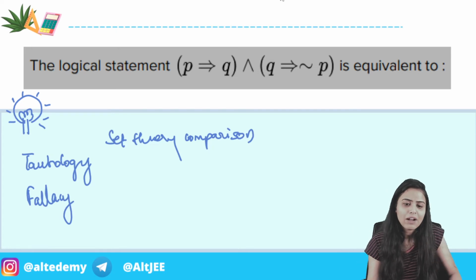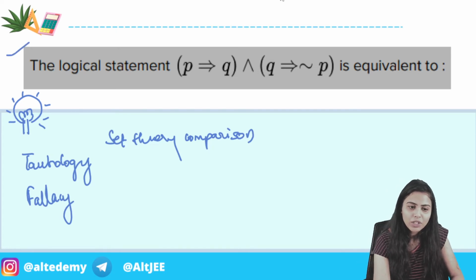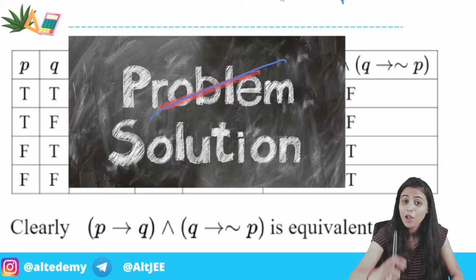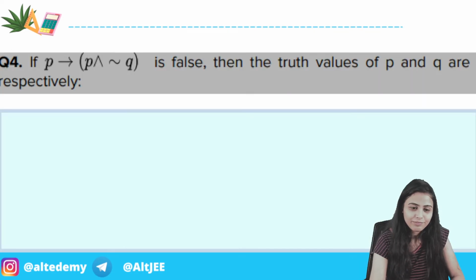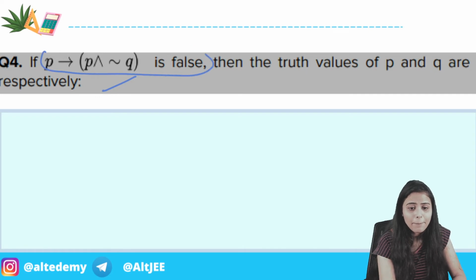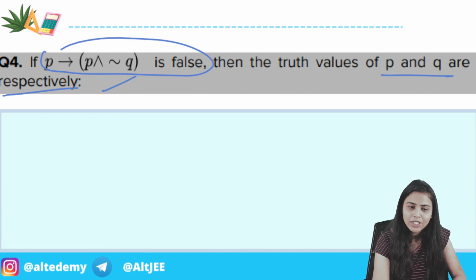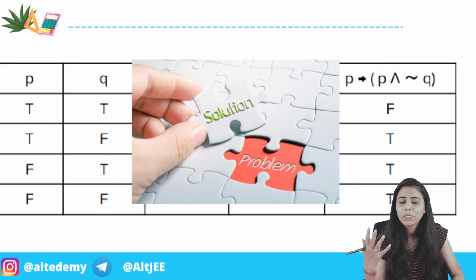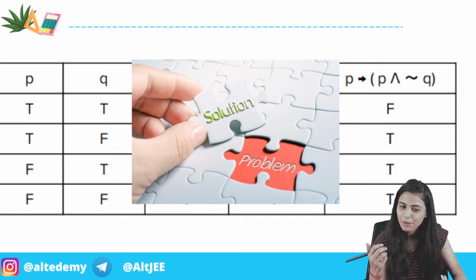Then we have done some questions just like this. What is it equivalent to? We have done the solution: the problem gets cancelled out, and then we have the solution. For understanding this, watch the webinar. Then we have another question, where the result is given but it asks for the values for which this result comes out. For that you will draw another table, and you will get access to the solution in the webinar.